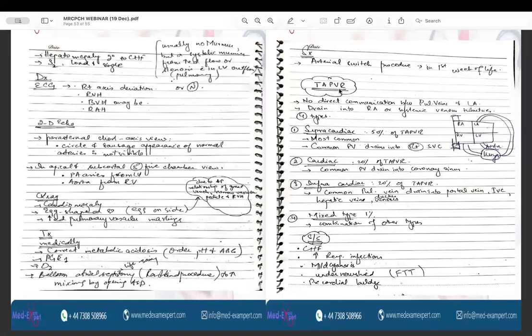In total anomalous pulmonary venous return, there is no direct communication between the pulmonary veins and the left atrium, and they can either drain into the right atrium or the systemic venous tributaries. It is of four types: the supracardiac, cardiac, infracardiac, and the mixed type.